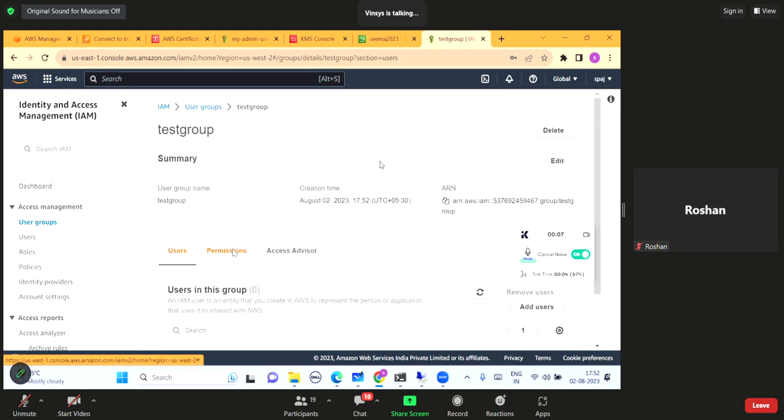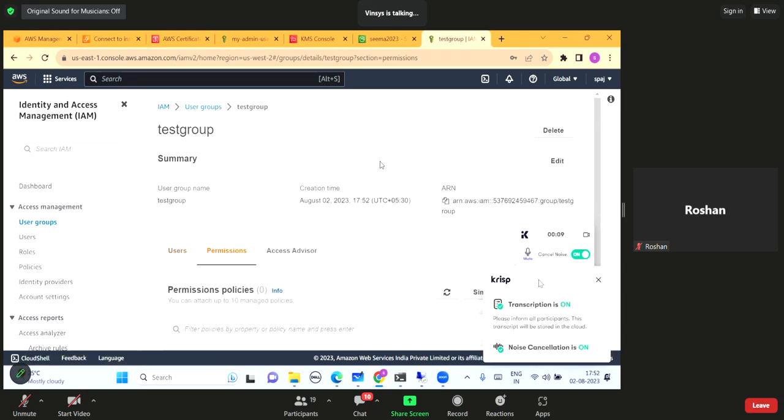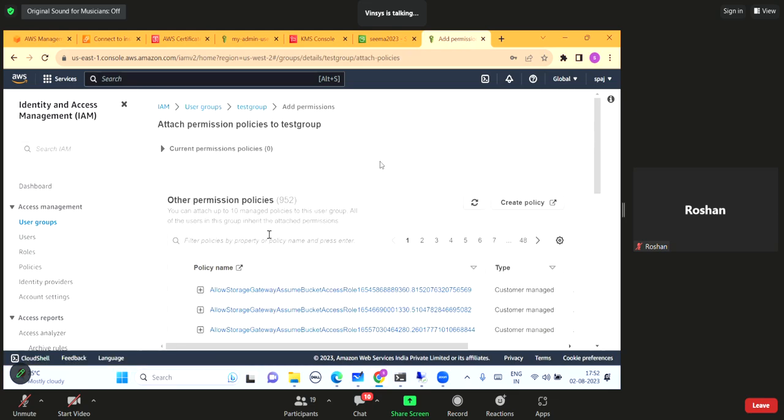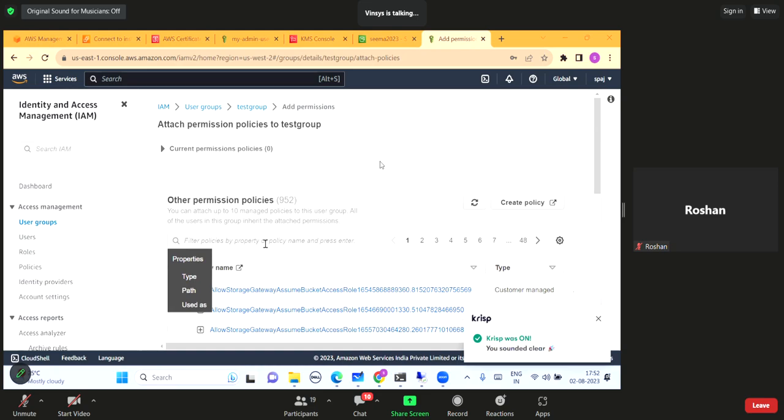Let me go to permissions. And now I will assign some permission. Initially we will follow the simple way, then we will see how to create the policy. So I will click the option attach policies. And which policy do I want to attach? Maybe I want to give S3 full access permission.